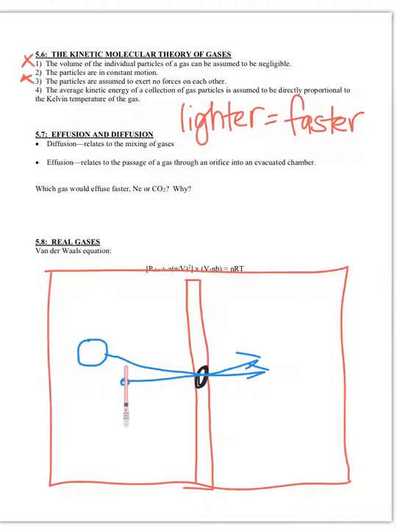The smaller particle is going to effuse faster than the bigger one through this tiny hole. And that's what effusion is. So you can see how it is very similar to Graham's law of diffusion, that the lighter ones are going to travel faster. The only difference is that effusion is talking about this chamber. Okay, what's going on in the chamber and what can fit through a small little hole.